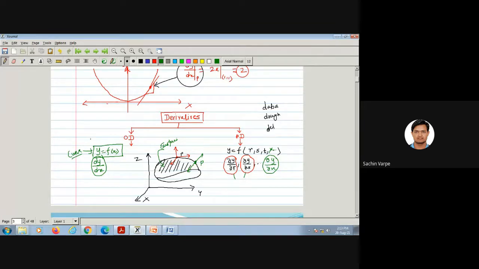If we have x as a function of a single variable t, then its derivative dx/dt is the velocity, right? And that velocity depends only on one variable, that is t. So the derivative also depends on only one variable, right? Speed also depends on only one variable. Is this clear?